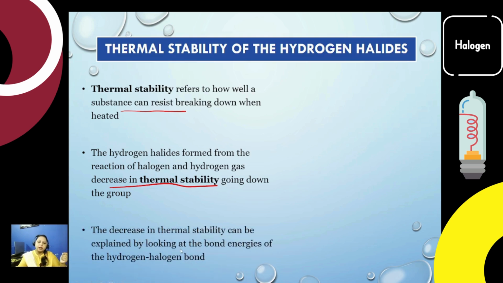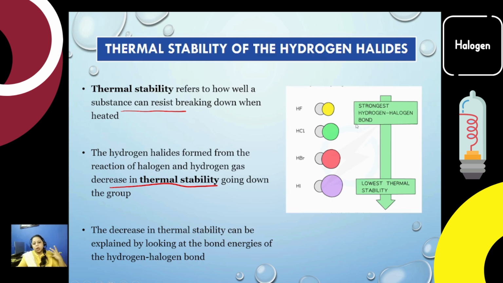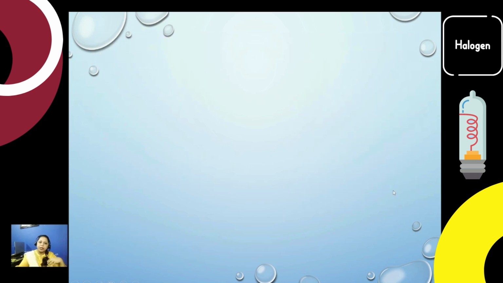The decrease in thermal stability can be explained by looking at the bond energies. We have discussed in the physical properties that the bond energies decrease down the group. The reason is the same: electronegativity and the size of the atom. So hydrogen fluoride has the strongest hydrogen-halogen bond, while hydrogen iodide has the lowest thermal stability, meaning the weakest bond.